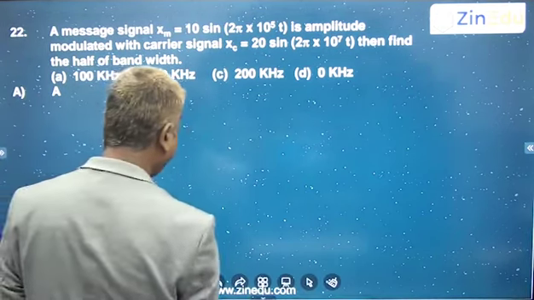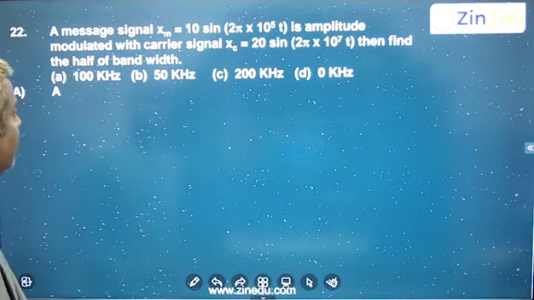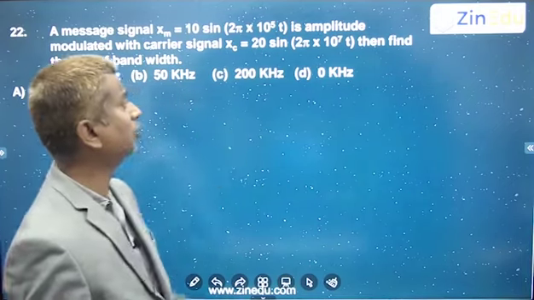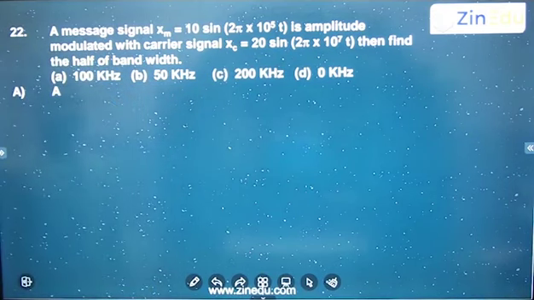The message signal xm is equal to 10 sine of 2 pi into 10 power 5 t, is amplitude modulated with carrier signal xc equal to 20 sine of 2 pi into 10 power 7 t. Then find the half of the bandwidth. What is the half of bandwidth they are asking us to find?